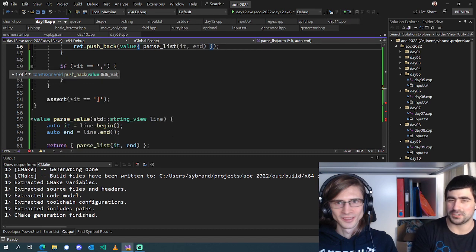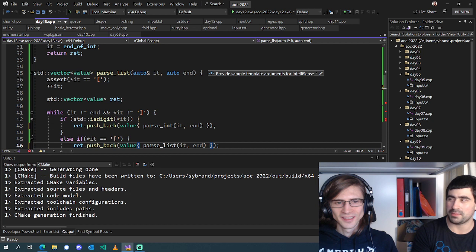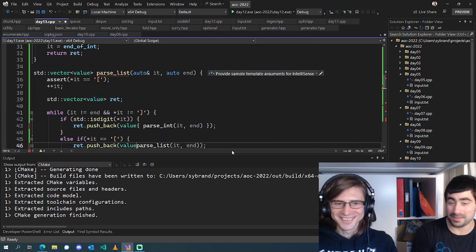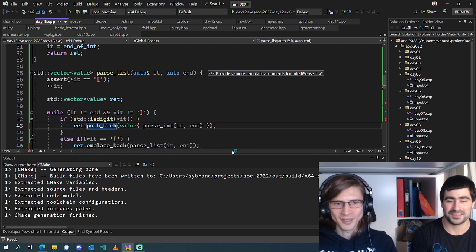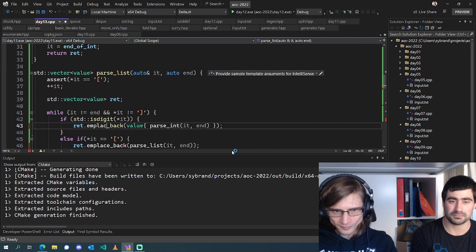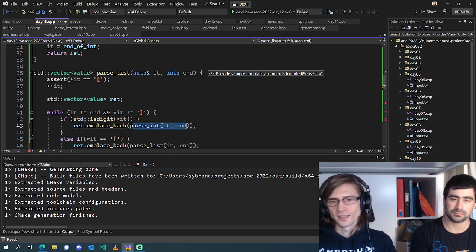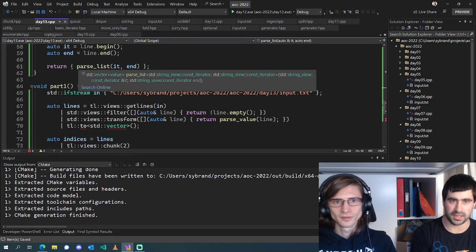So if we want to do things hygienically, should we use value there or use emplace back? Or am I getting a bit too pedantic here? Okay. I mean, if I'm being too pedantic, you can say. No, you're right. Emplace back basically creates a new object of the value type of the container, using these as arguments. In that one, yeah.